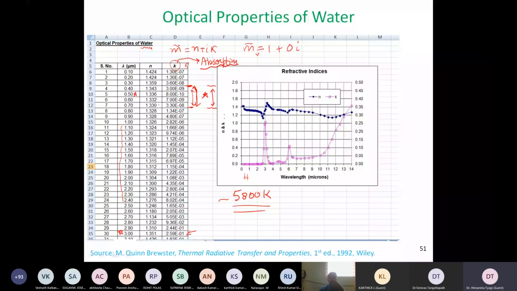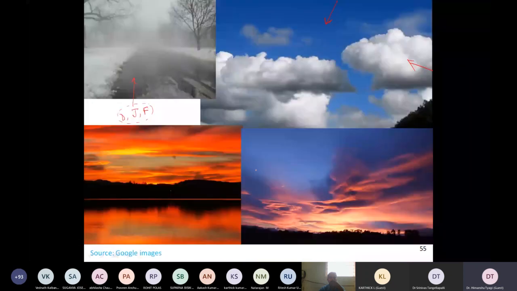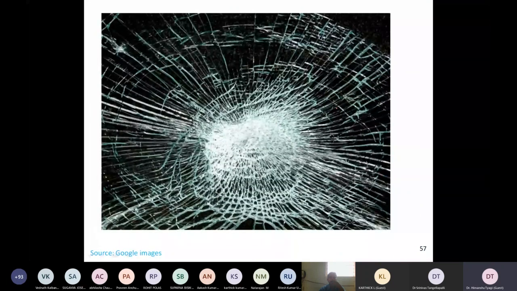So believe it or not, each droplet inside this particular cloud is completely made of transparent water. And it is so small, very, very small. It's just like this particular glass which has just shattered. So this is kind of an example of a shatterproof glass, maybe in our windshield of the car. So this glass clearly is transparent to our naked eye. But when this kind of a shatter takes place, it completely turns white. And it becomes kind of opaque also, which means there could be an object hidden behind it.